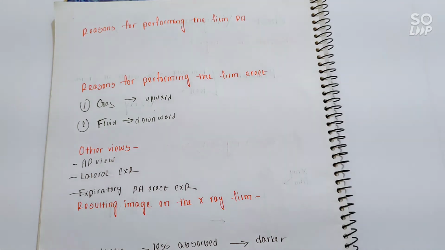So there are other views also. First is anterior posterior view. Anterior posterior view is done in a person who is too ill to stand. But in that case, we won't comment on cardiac size.